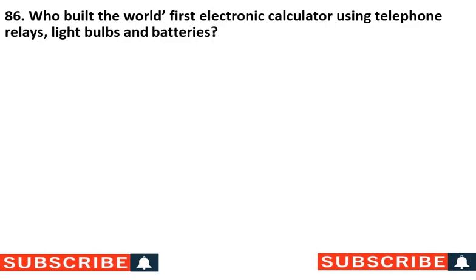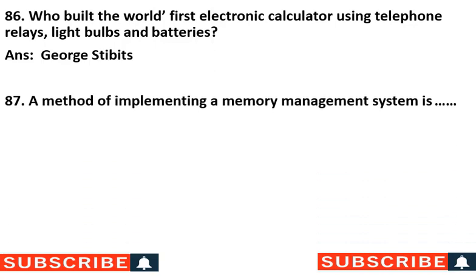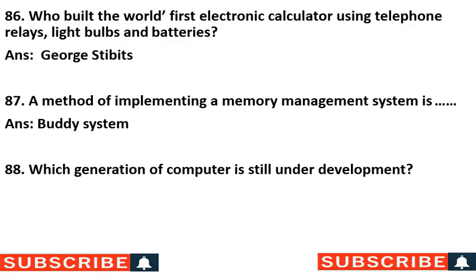Who built the world's first electronic calculator using telephone relays, light bulbs and batteries? Right answer is George Stibitz. A method of implementing a memory management system is dash. Right answer is buddy system. Which generation of computer is still under development? Right answer is 5th generation.